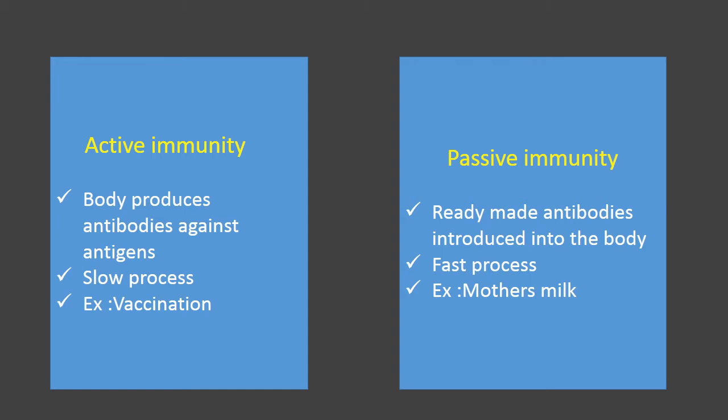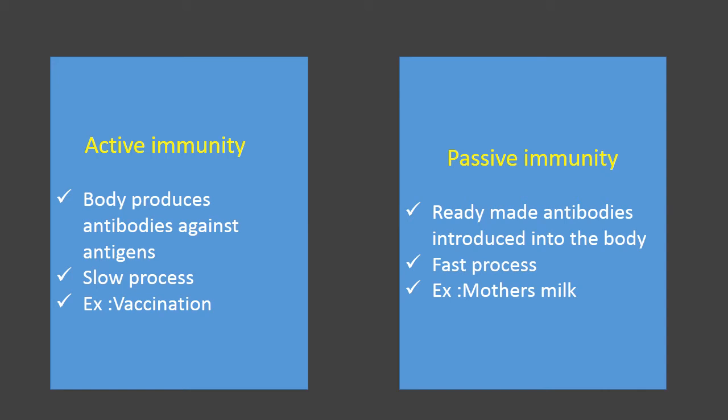In active immunity, the body produces antibodies against the antigen. Naturally, against the antigen, our immune system produces antibodies to destroy it. When our own immune system produces antibodies naturally to destroy the antigen, that kind of immunity is nothing but active immunity.